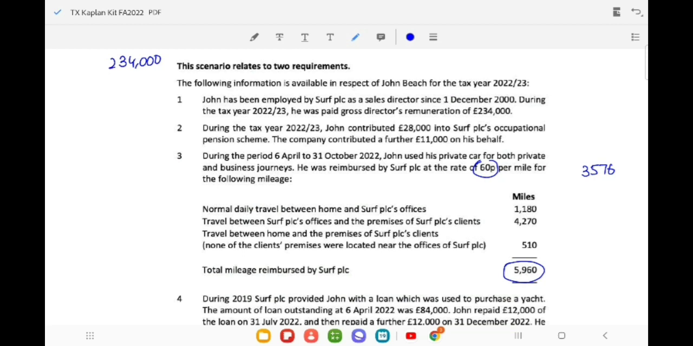So the first point is normal daily travel between home and the SURF PLC office. This is said to be ordinary commuting, a private journey. So for a private journey, the approved mileage allowance is not paid. Second, travel between SURF's office and the premises of SURF PLC's client is allowable. So 4270 is a business journey. Also travel between home and the premises of SURF PLC's client: none of the clients' premises were located near the office of SURF, so it is also for business purposes. So the whole journey considered for business purposes is 4270 plus 510.